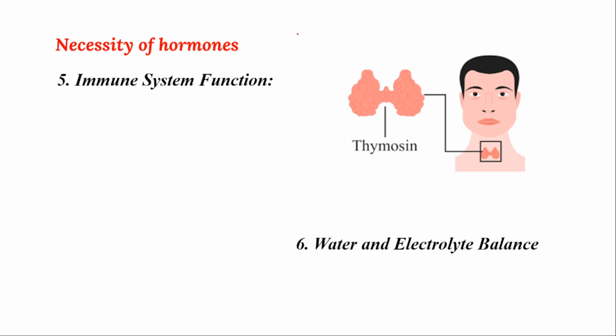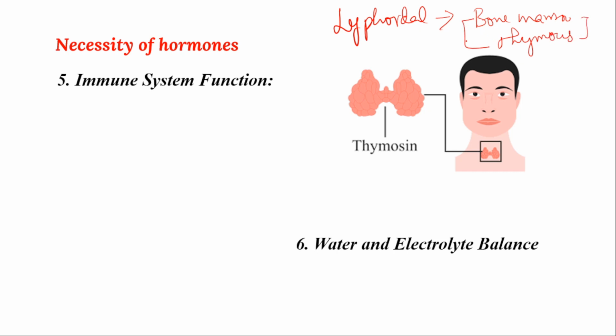These lymphoidal organs are necessary for proper immune system function. The primary lymphoidal organs are called bone marrow,